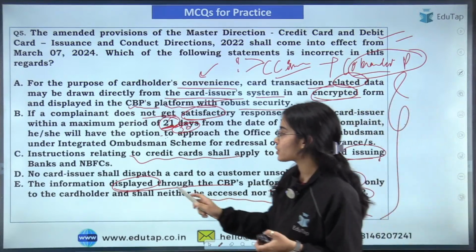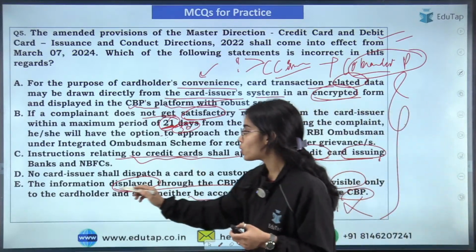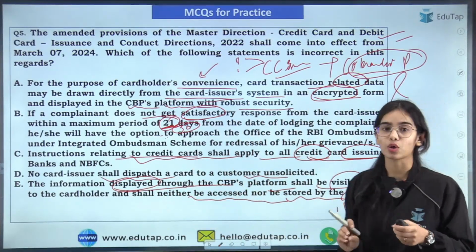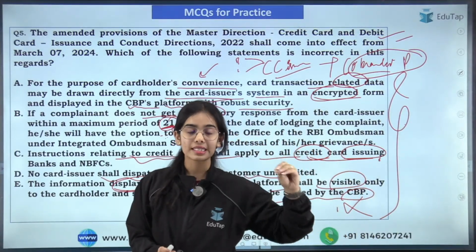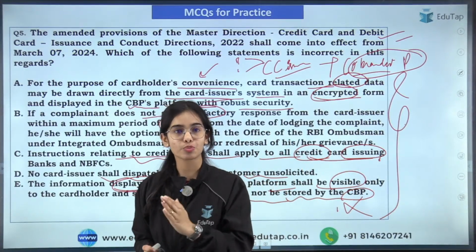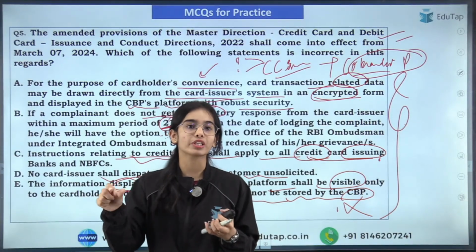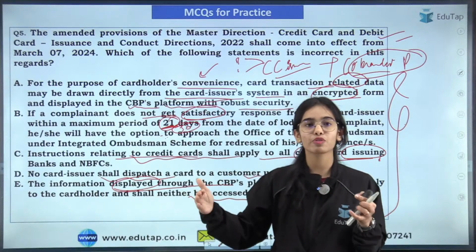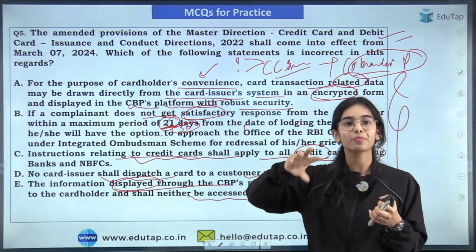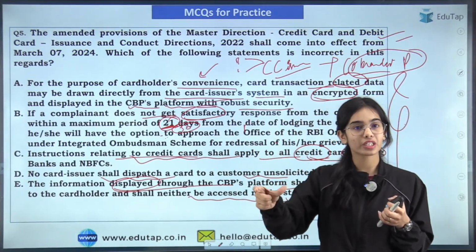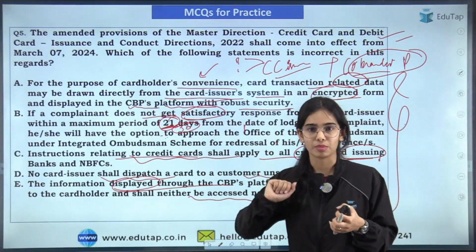Okay. So next is, instructions relating to credit cards shall apply to all the credit card issuing banks and NBFCs. No card issuer shall dispatch a card to the customer unsolicited. Yes, it is SCORES 2.0, the redressal mechanism of SEBI, the Securities and Exchange Board of India. Through SCORES 2.0, the redressal of the complaint should happen within 21 days, and the process has to be followed within 21 days. But in the case of the Reserve Bank of India, RBI provides that your complaint should be addressed within 30 days. If it is not addressed within 30 days, then you can raise your complaint with the RBI Ombudsman. So that is the idea.